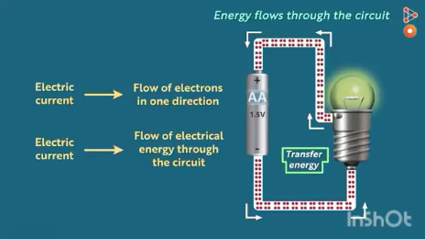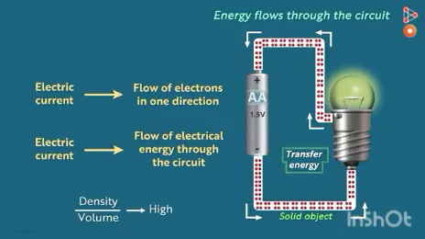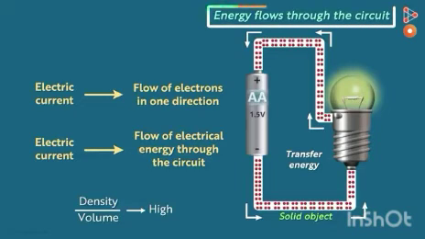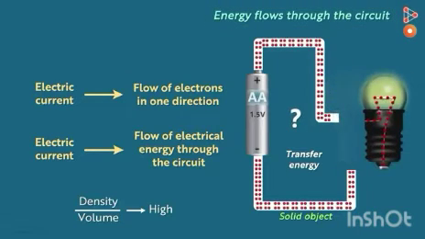In the other part, the direction of the flow of electrons is shown with the help of these arrows, going from the negative terminal to the positive terminal. We can also define the electric current as the flow of electrical energy through the circuit. Both of these are definitions, but the more appropriate one that we will be using is the second one: the electric current is the flow of electrical energy through the circuit.